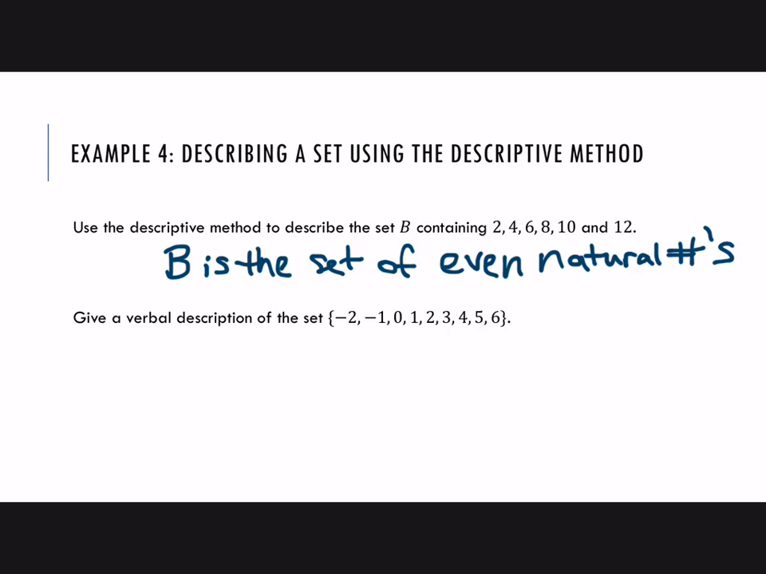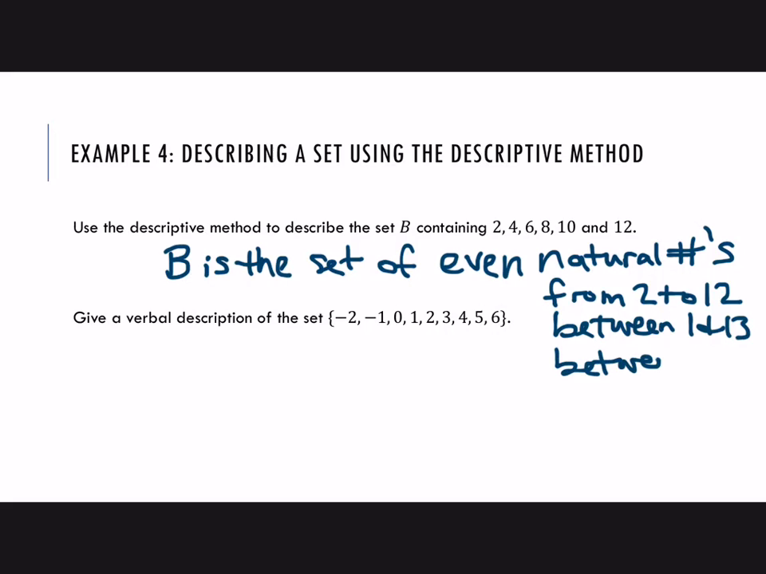So you could say this a couple different ways. You could say from 2 to 12. You could say between 1 and 13. Or you could even say between other numbers, like between, how about 0 and 14? Because the only even ones between 0 and 14 would be those 2 through 12 set.